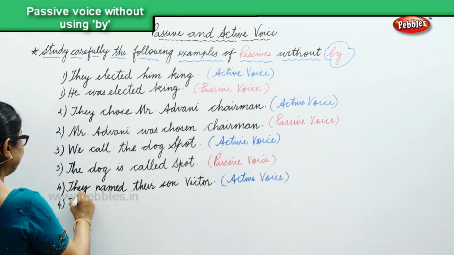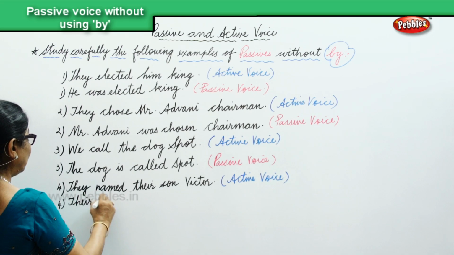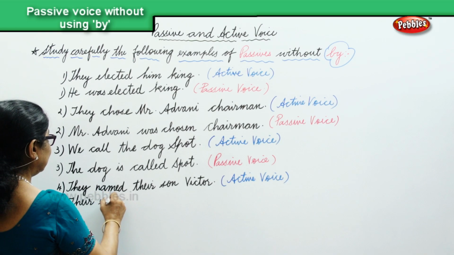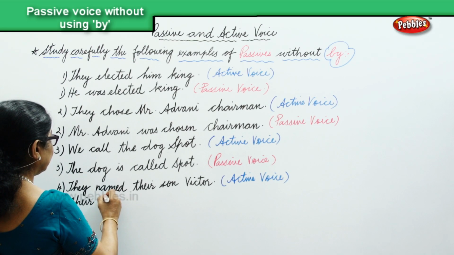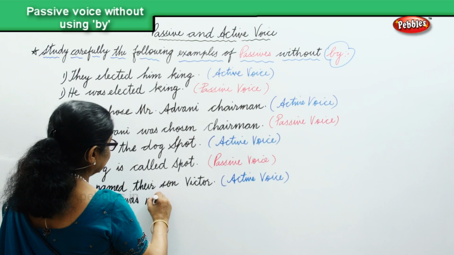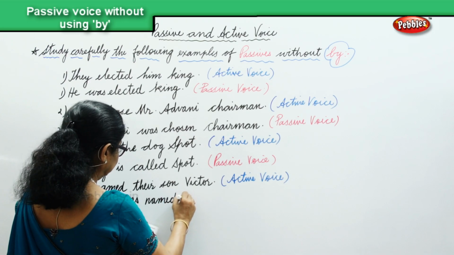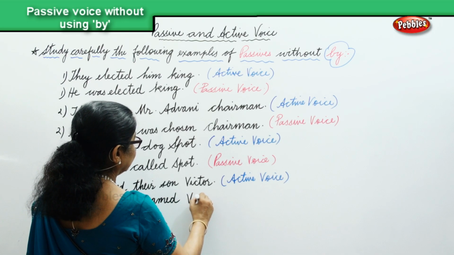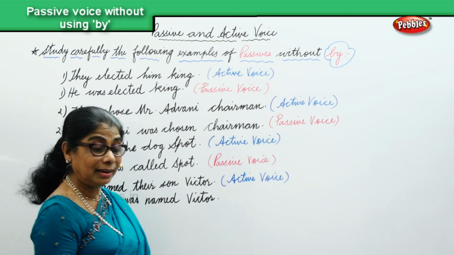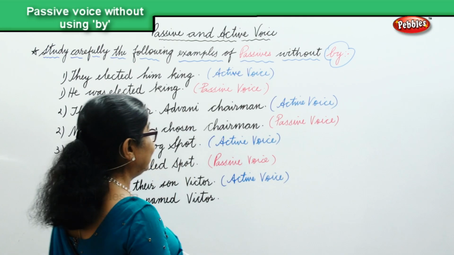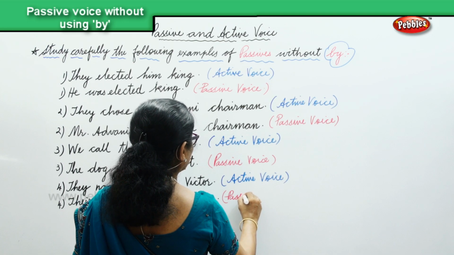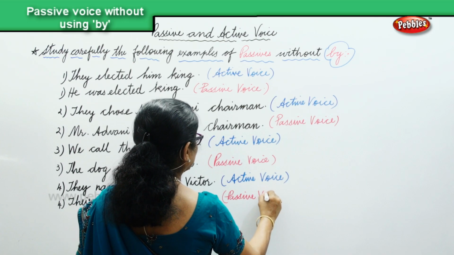Their son was named Victor, without writing by. Their son was named Victor, and that's the passive voice.